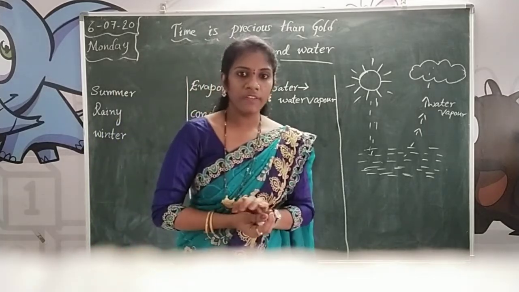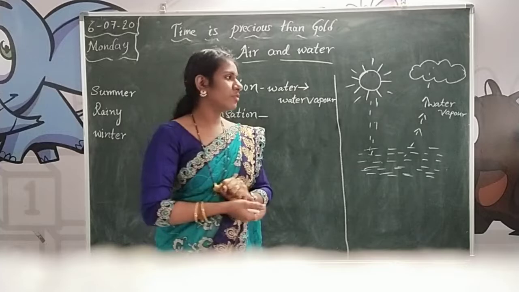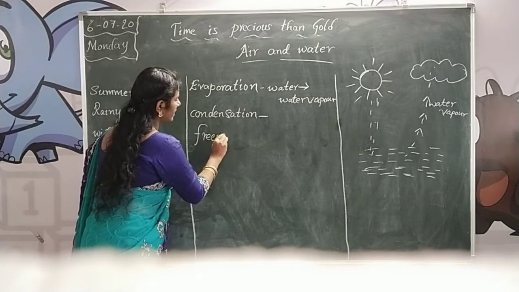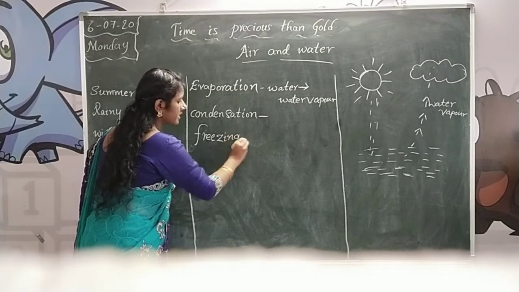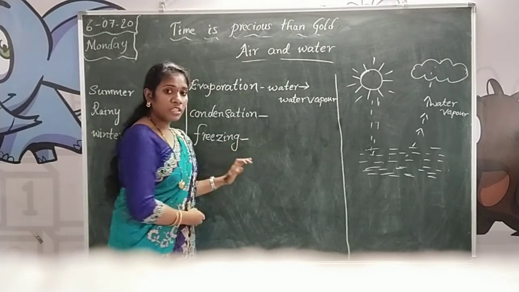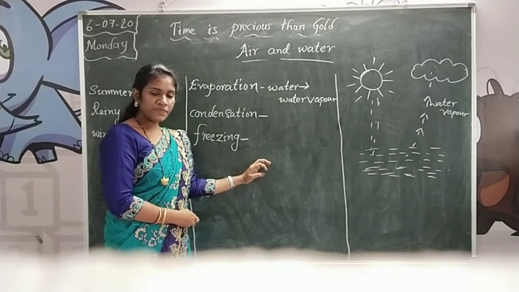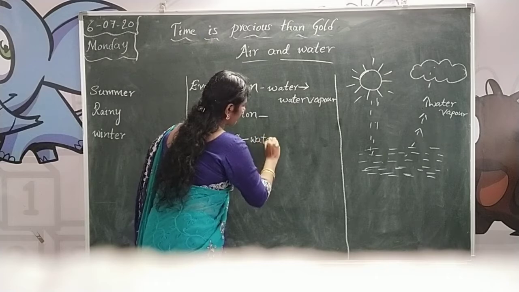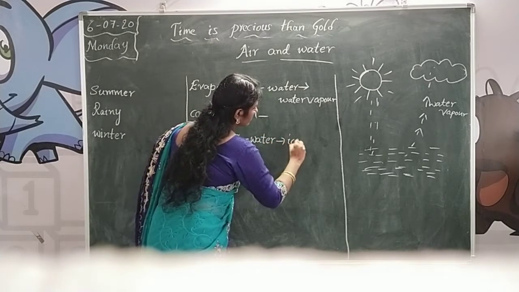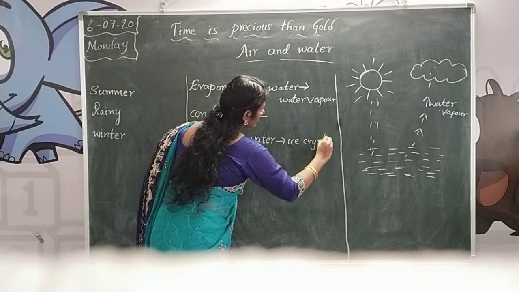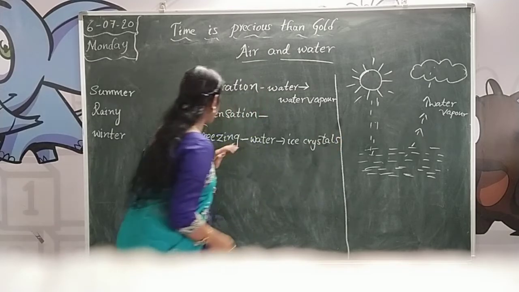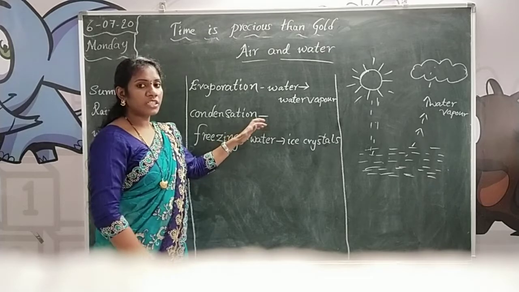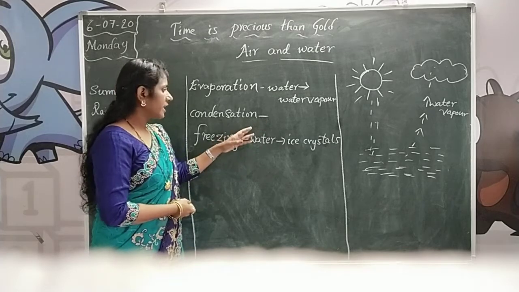If you have a fridge, so in that fridge, freezing. Freezing means the water can change into ice crystals. This point we can call freezing. Here, condensation after it can form in the air.